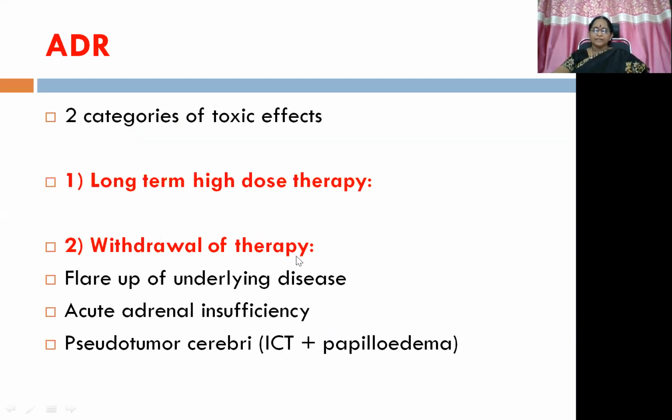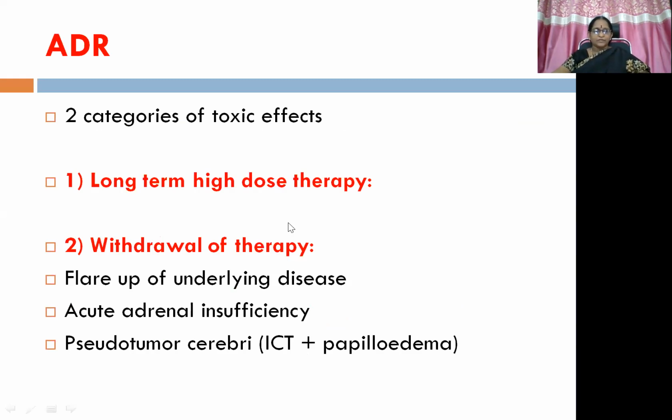Then two categories of toxic effects can be seen with glucocorticoid administration. That is, one is long-term high-dose therapy. Then another is because of withdrawal of therapy. One is because of therapy, one is because of withdrawal of therapy.